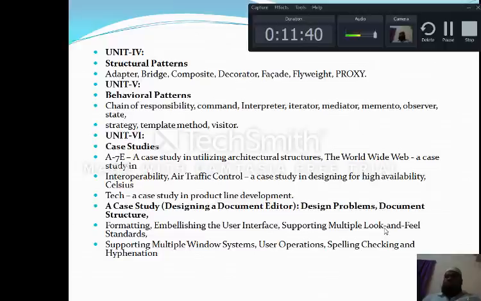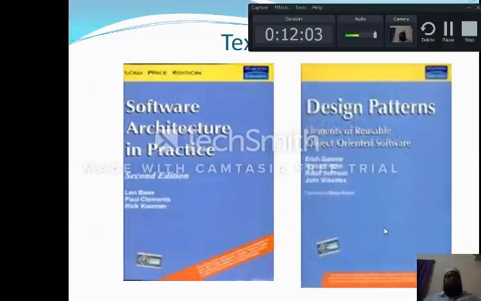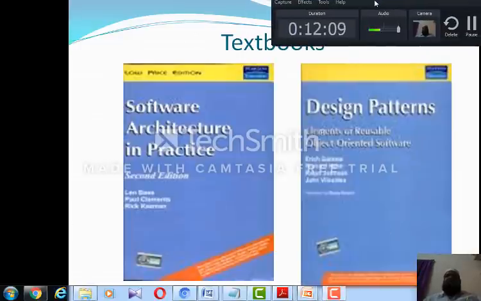Again, one more thing I would like to say to all of you students: software architecture deals with the first 2 units, and the next 3 units deal with the design patterns. At last, Unit 6 deals with the case studies, which are related to the design as well as the architecture. The textbooks required for this subject are Software Architecture in Practice by Len Bass. Len Bass is one of the famous authors, and he has written this very good textbook.